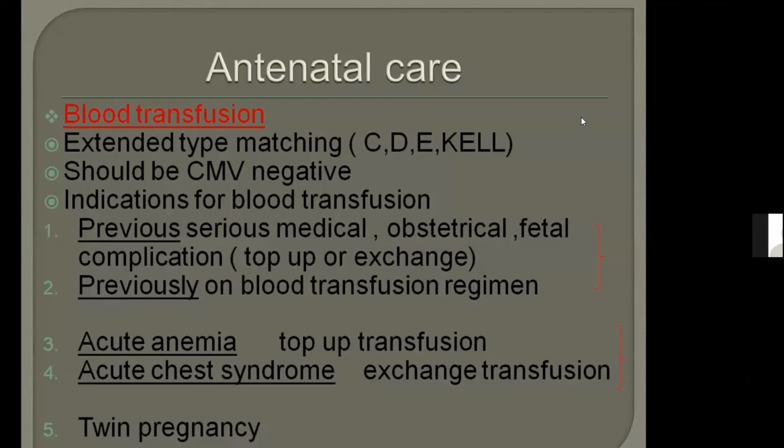Okay. These are two very important points, because in sickle cell disease you have to transfuse blood multiple times. So if we do not take care of antibodies or cytomegalovirus, then the patient may become immunized.